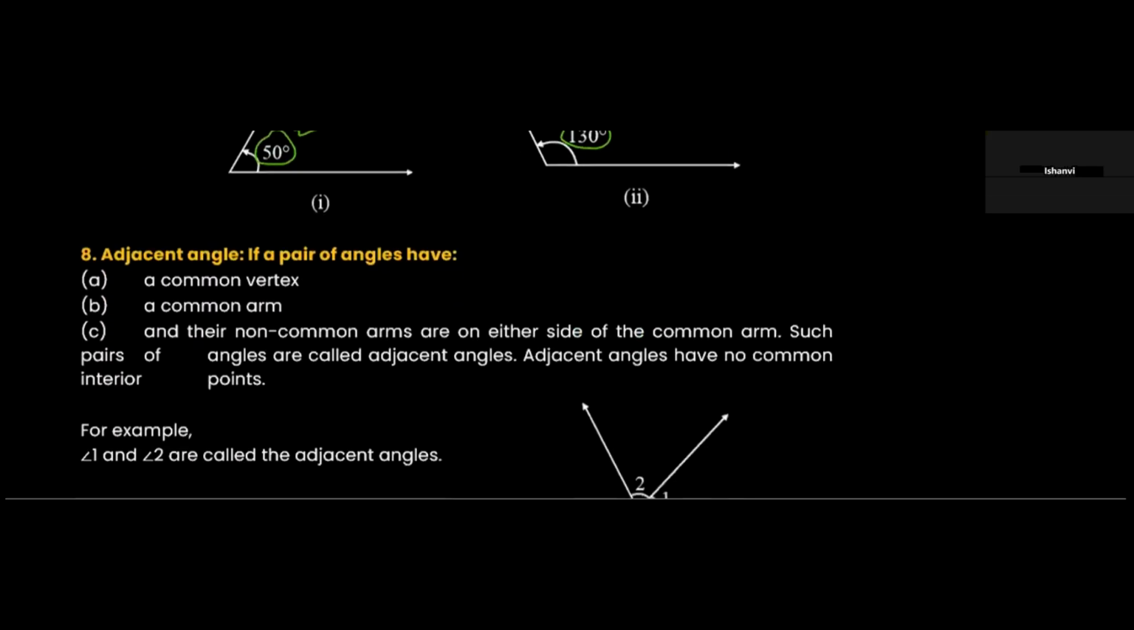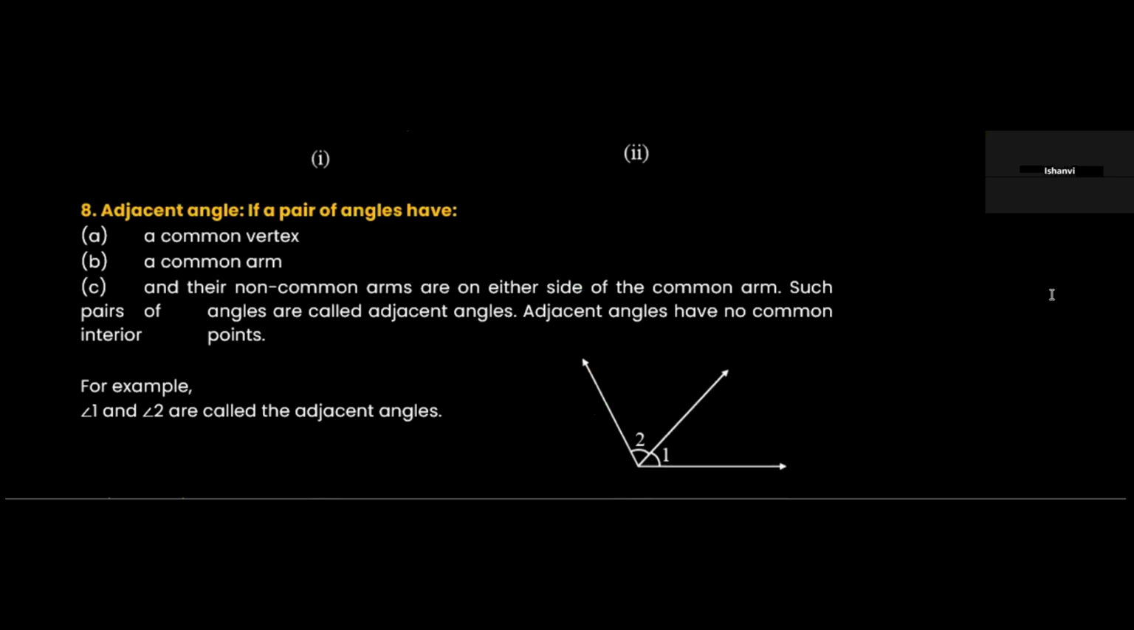Adjacent angles, a pair of angles. So what is an adjacent angle? A common vertex. So let's say this angle and this angle. This is a common vertex. So angle 1 and angle 2 have a common vertex, let's say A. So A becomes a common vertex, and a common arm. Let's say this is the common arm. Let's say I name the points B, C, and D. So what are the angles here? Angle BAC. And what is the other angle here? Angle CAD. Both of them have a common vertex A.